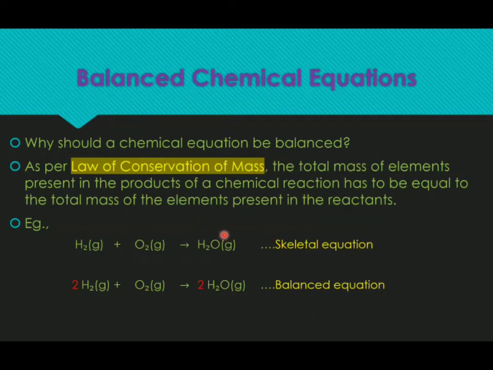So we do not leave the chemical equation as it is. For example, what happens when hydrogen and oxygen combine? It forms water. Here you see that in the reactants you see 2 atoms of hydrogen, and in the product 2 atoms of hydrogen, and oxygen 2 atoms of oxygen, and then in the product we see 1 atom of oxygen. So in the reactants you can see that there is 1 atom more than the product.